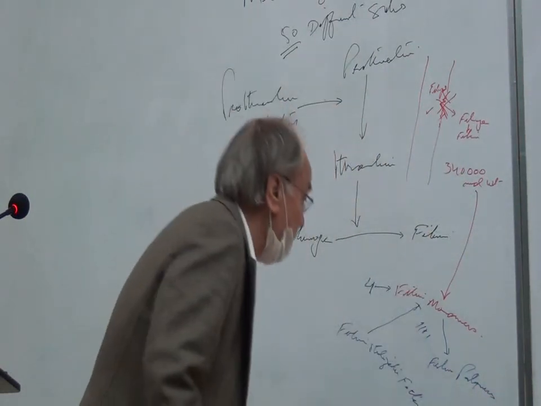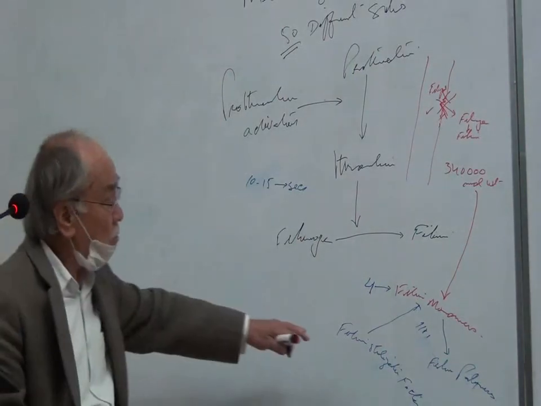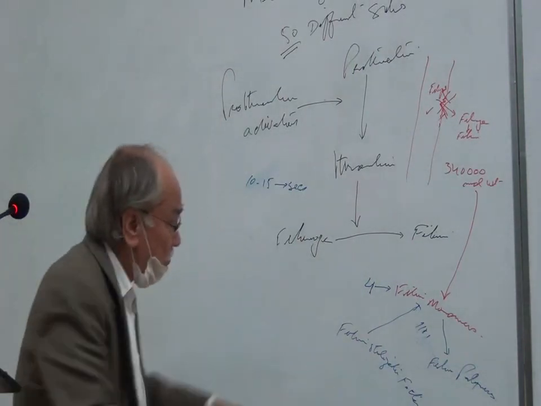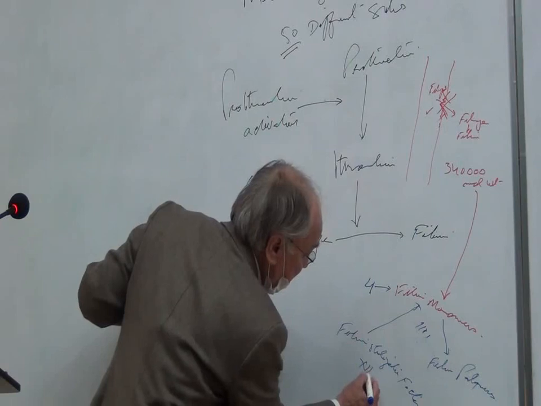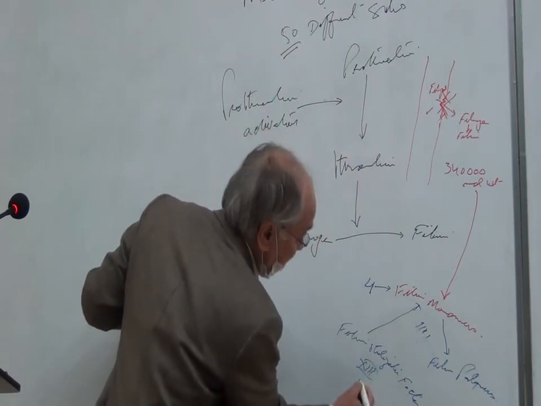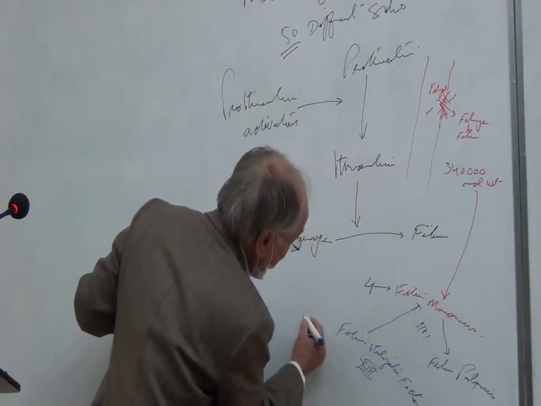Fibrin monomers, 4 fibrin monomers. So now the fibrin stabilizing factor, that is the 13th clotting factor, which comes from platelets.